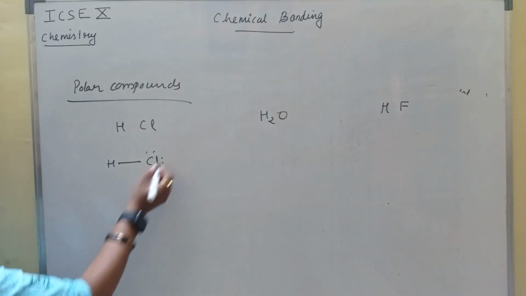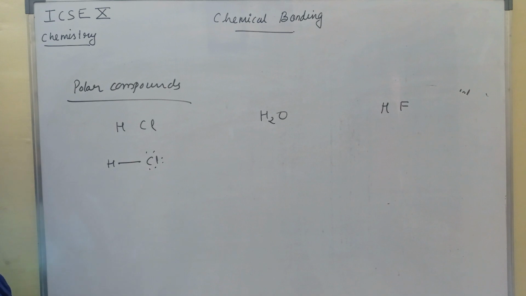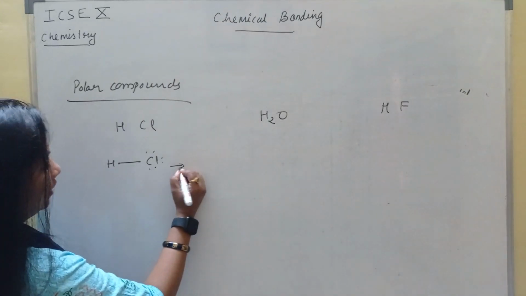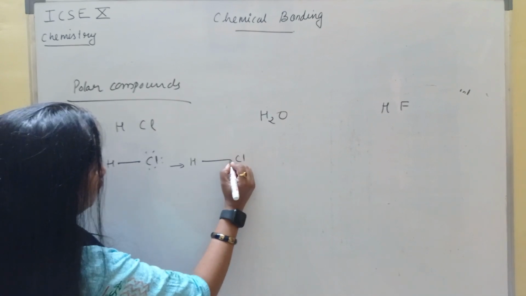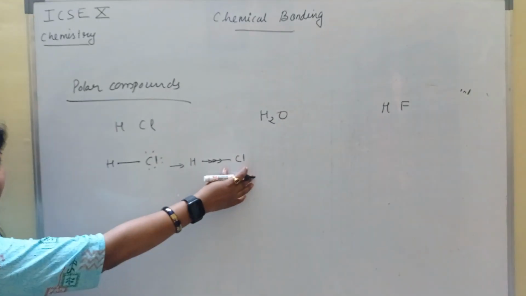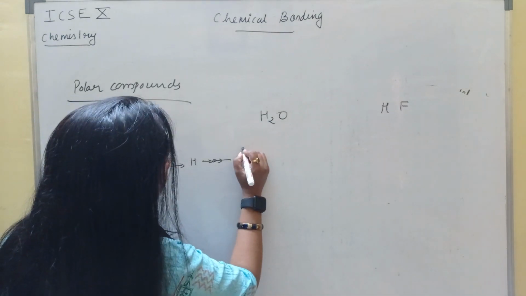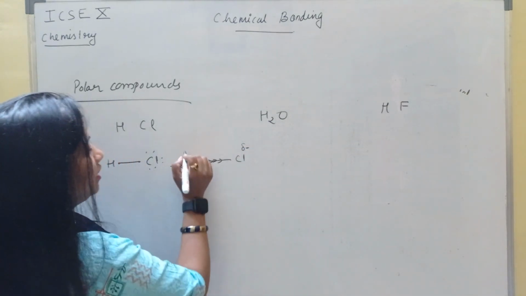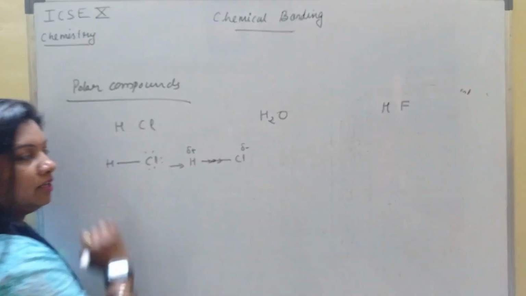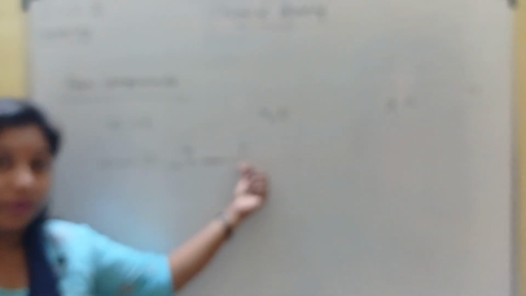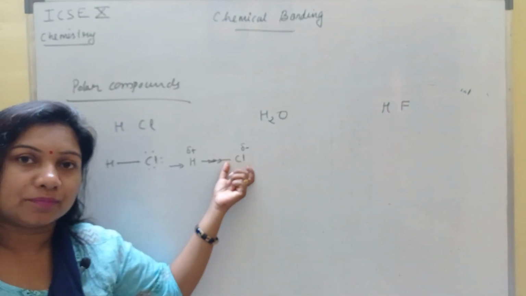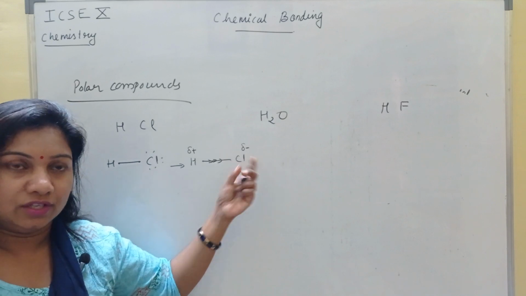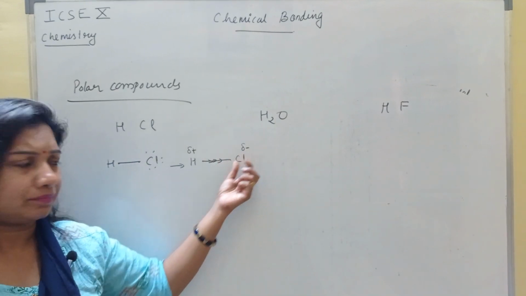Bond formation takes place, but chlorine is more electronegative than hydrogen, so it will attract the shared pair of electrons, which is shifted towards chlorine a little bit. So what will happen? This chlorine will develop a slight negative charge and this hydrogen will develop a slight positive charge. Due to the electronegativity difference and chlorine being more electronegative than hydrogen, it will attract the shared pair of electrons towards itself.